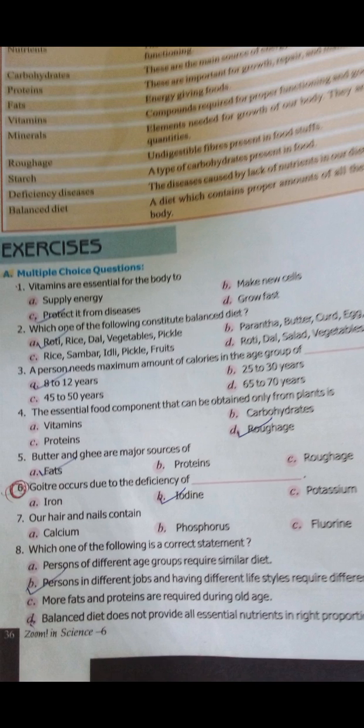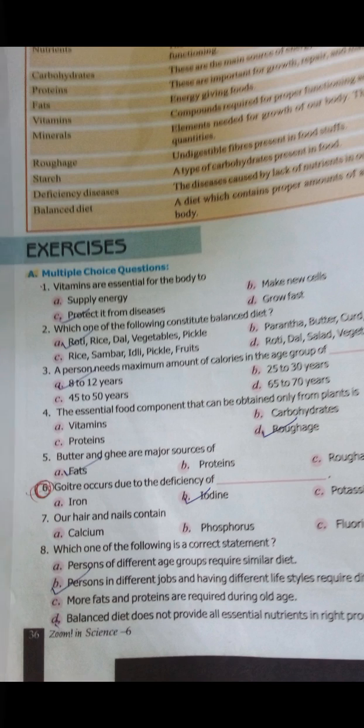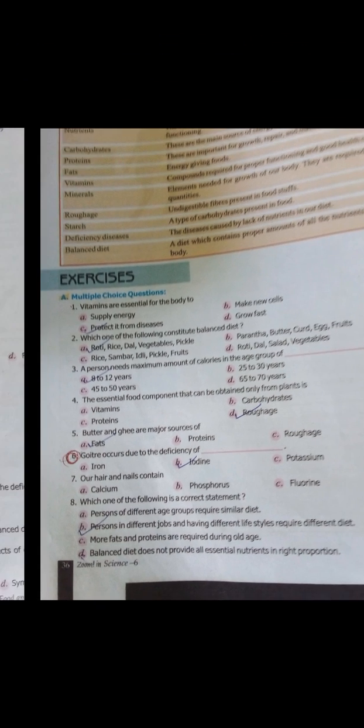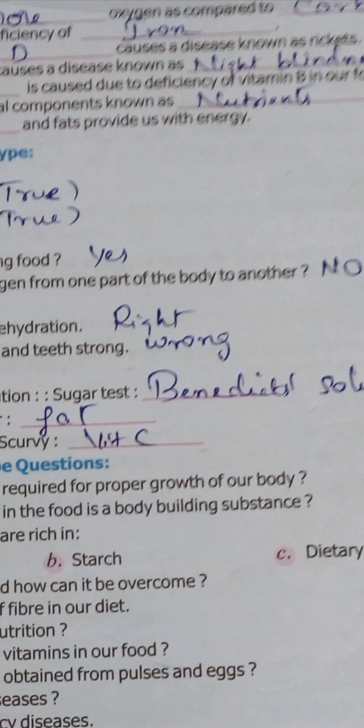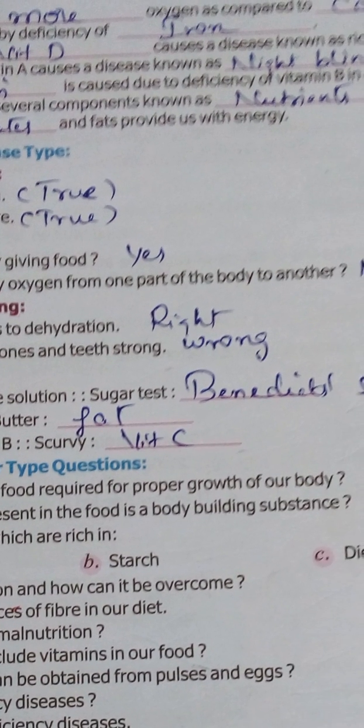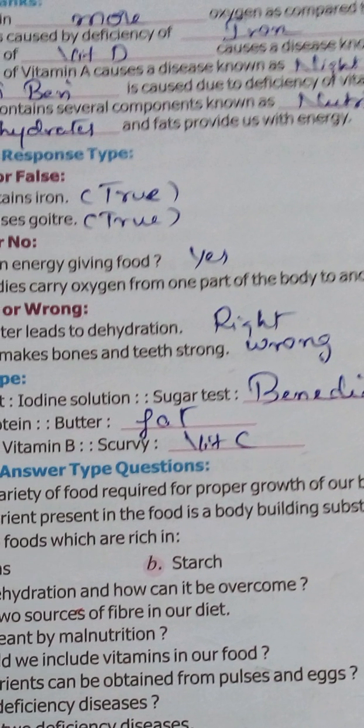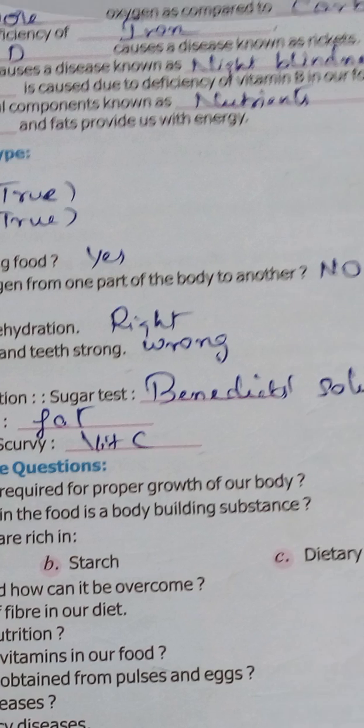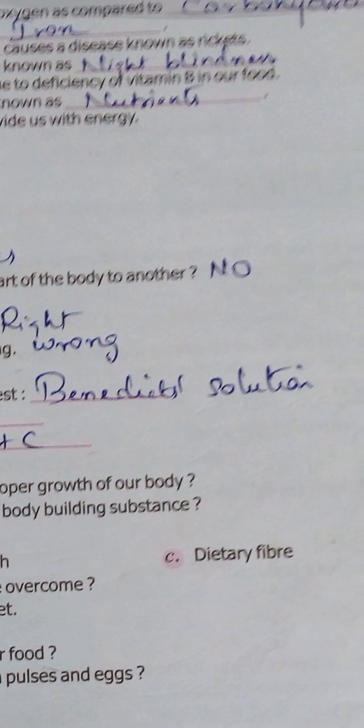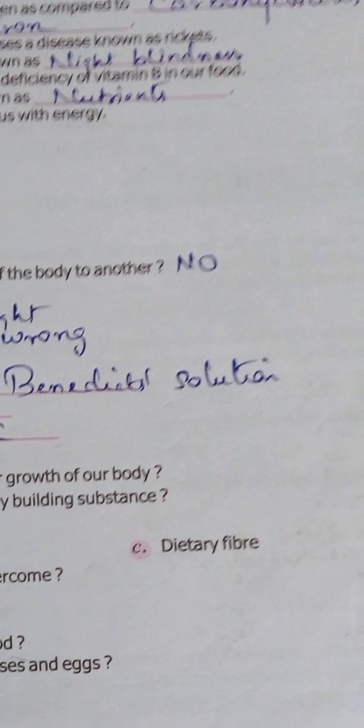Goitre occurs due to deficiency of iodine. Our hair and nails contain protein. Persons in different jobs having different lifestyles require different food. Next we'll go for fill up the blanks. Fats contain more oxygen compared to carbohydrates.